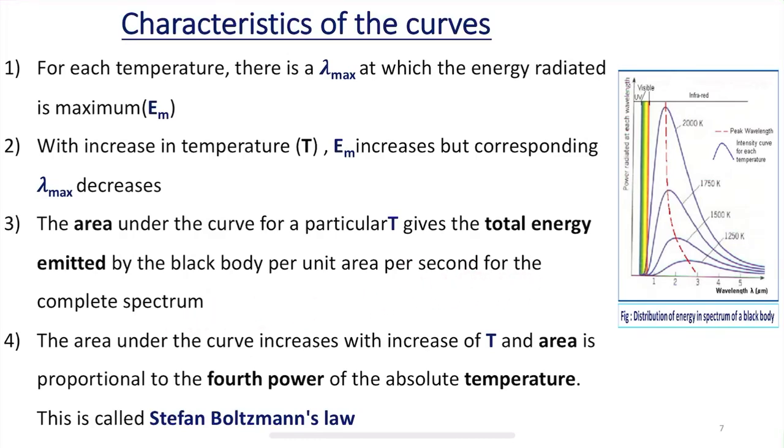And the fourth is that the area under the curve increases with increase in temperature, and it is found that the area is proportional to the fourth power of the absolute temperature, and this concept is called Stefan Boltzmann's law. You need not worry much about what Stefan Boltzmann's law is. Just understand that the area being proportional to the fourth power of the absolute temperature is called Stefan Boltzmann's law.